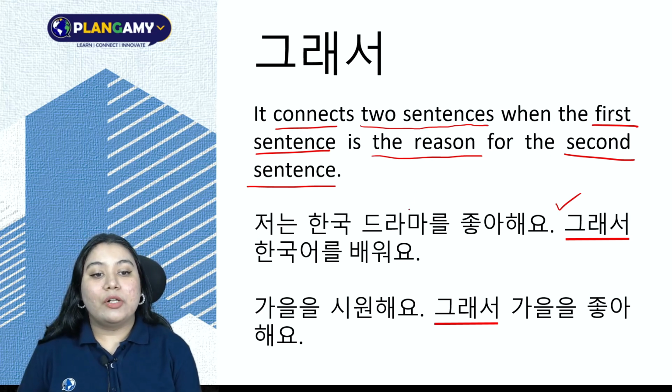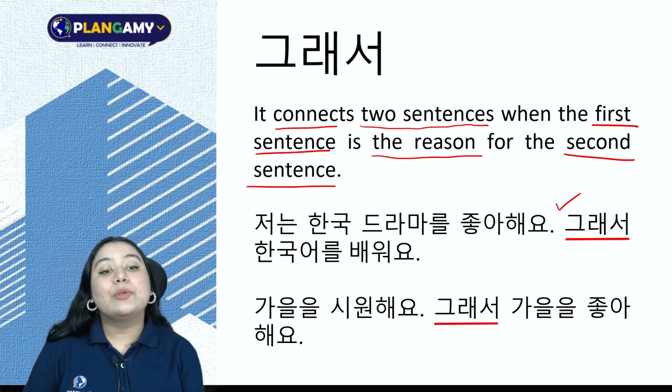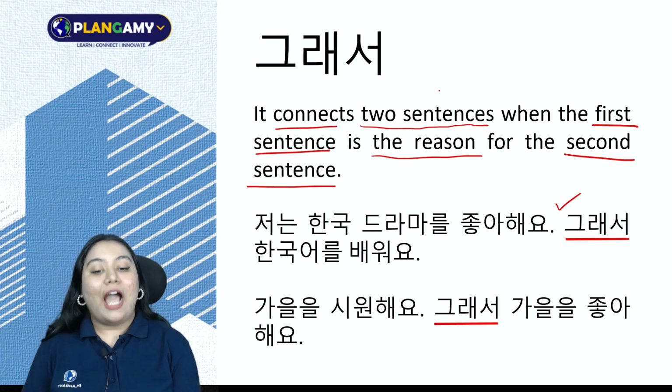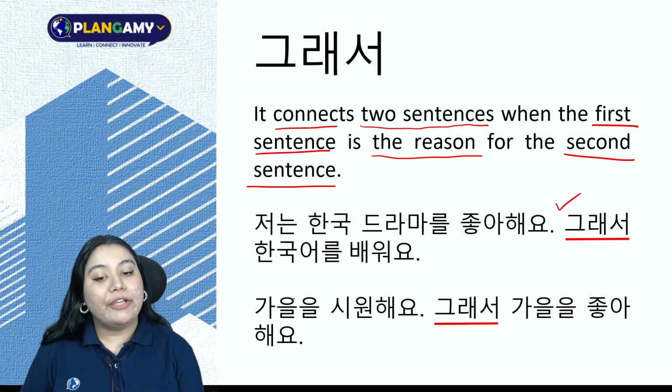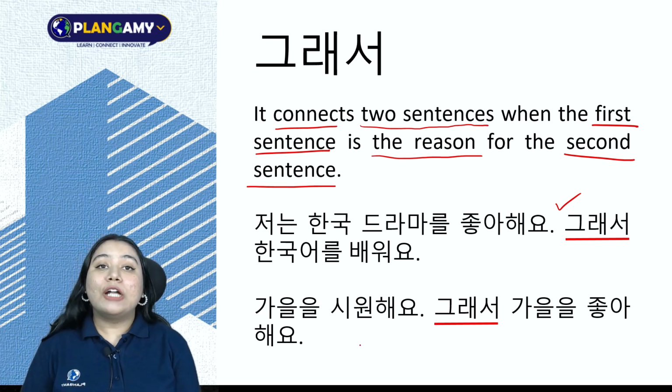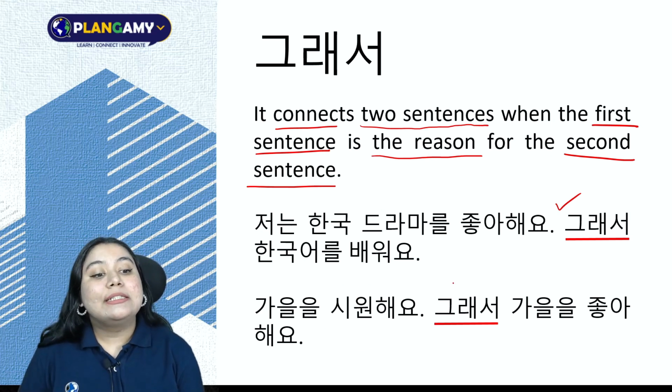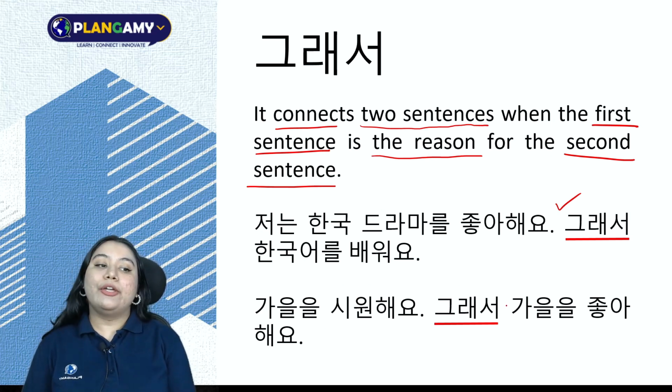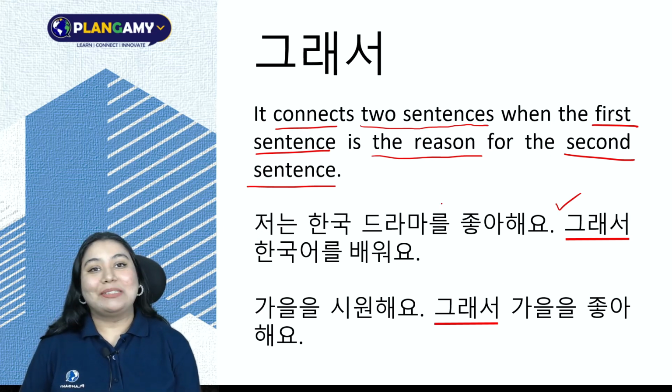Right? I could have also said K-pop을 좋아해요. I like K-pop. K-pop을 좋아해요. 그래서 한국어를 배워요. Therefore, I study 한국어. Another example. 가을은 시원해요. Autumns are cool. 그래서 가을을 좋아해요. That is why I like autumn.